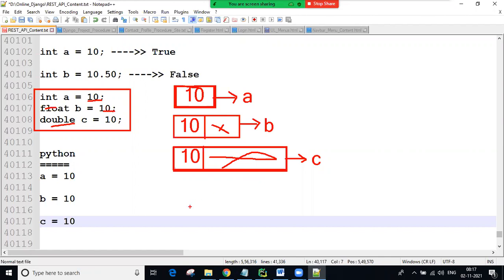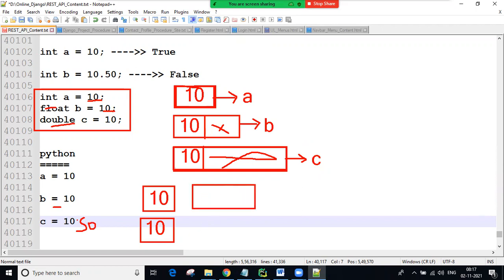But in Python, guys, you take 10 in the first variable, so this memory is enough to store the value 10. Again in the B variable you take 10, so the same size memory is created. Like that, based on the values. For example, here 10.50 is there, a float value, in the C variable. Then for float, assume some bigger memory is required, then automatically it is stored here, guys.